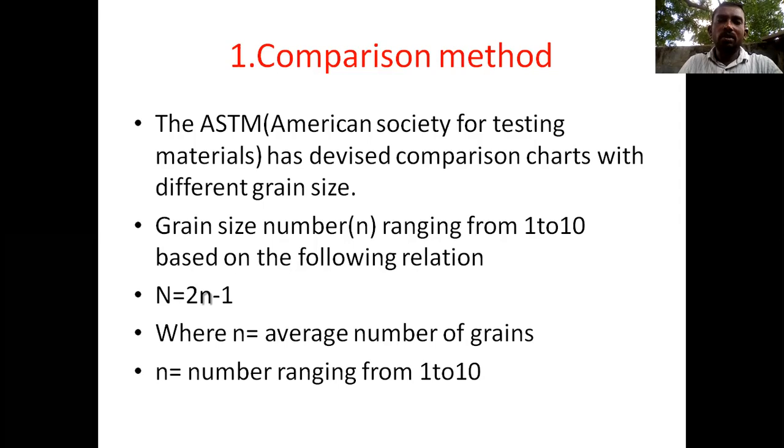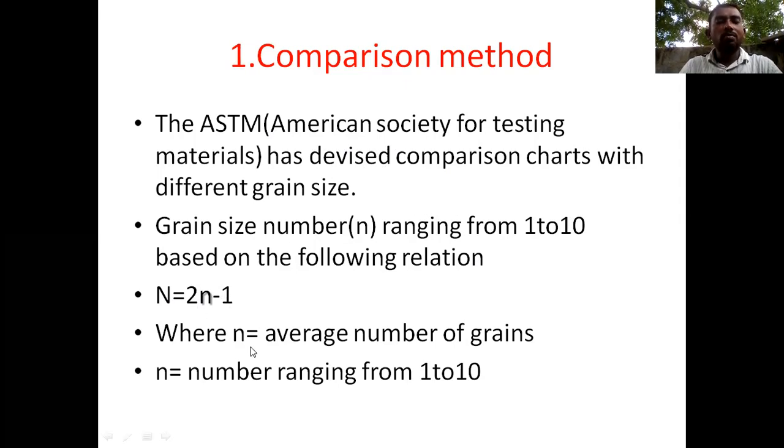The first one is the comparison method. We have standards from ASTM, American Society for Testing Materials, which derived comparison charts with different grain sizes. The grain size number n ranges from 1 to 10, based on the following relation: capital N equals 2 power n minus 1.